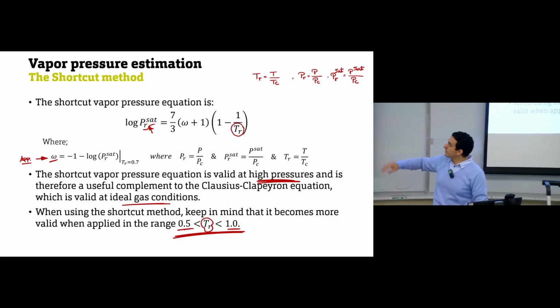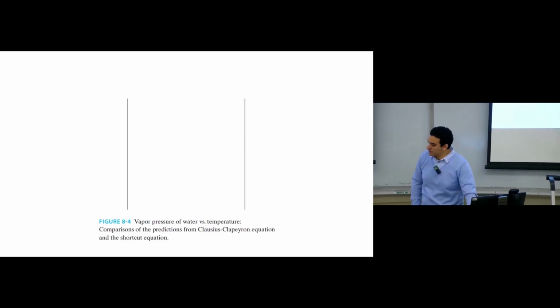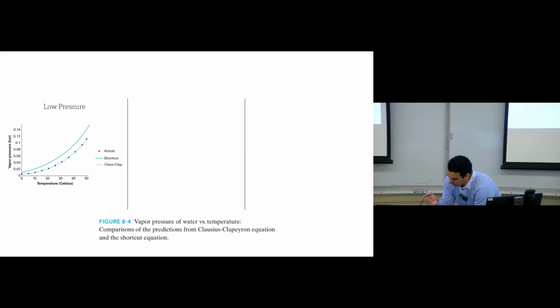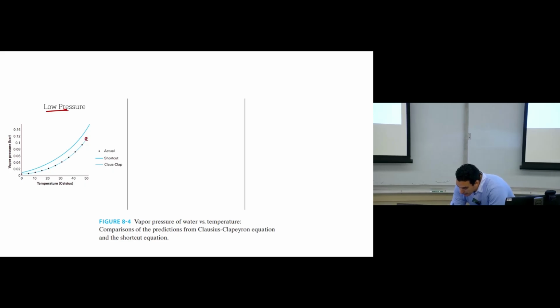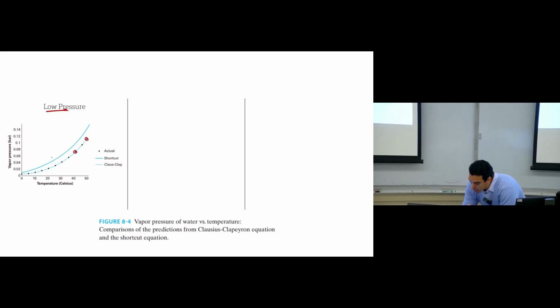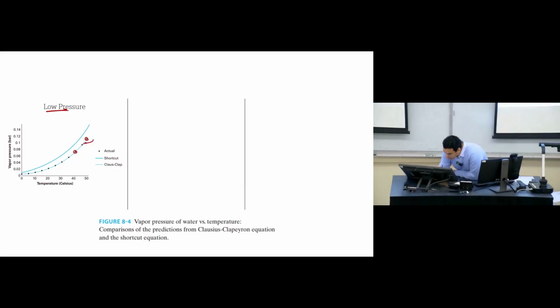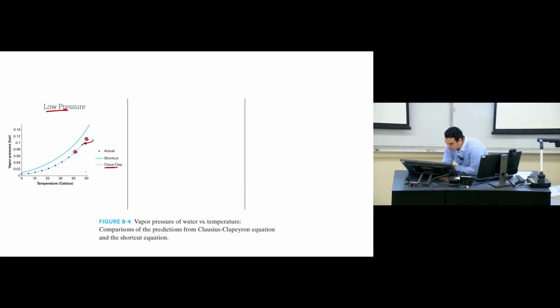If we compare the predictions of each one of them with existing data, let's see this figure, for example. This is some data we obtained at low pressure. These black squares are the actual vapor pressure. This line here is the prediction of the Clausius-Clapeyron equation, and this line here is the prediction of the shortcut method.